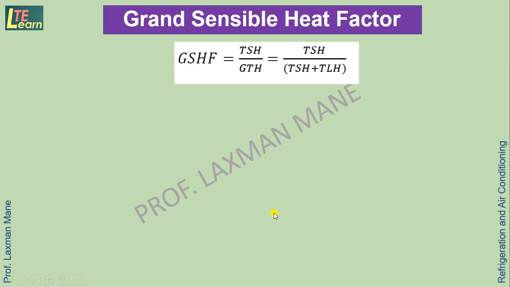Grand sensible heat factor is the ratio of total sensible heat to grand total heat. Grand total heat is the summation of total sensible heat and total latent heat.